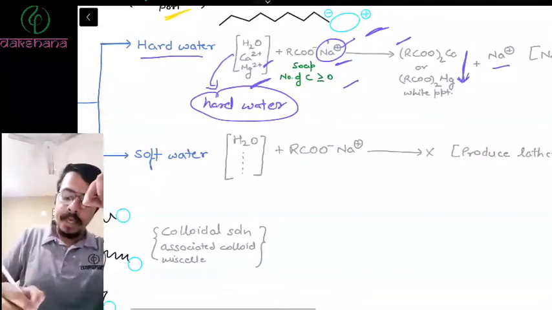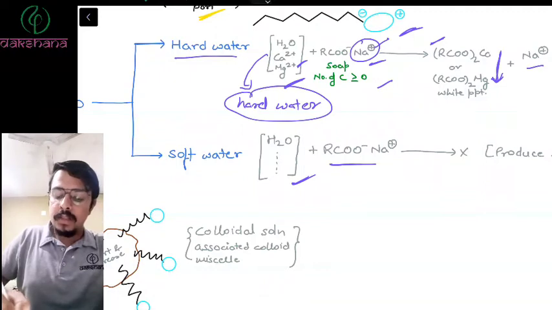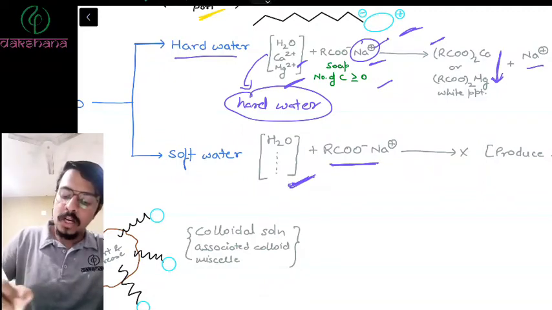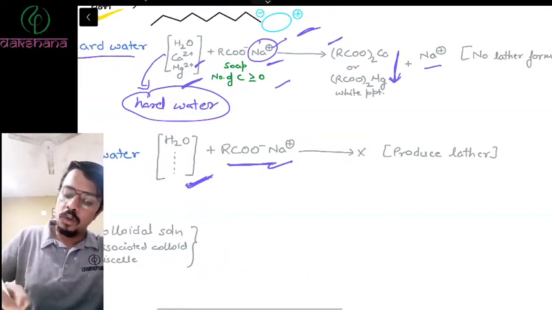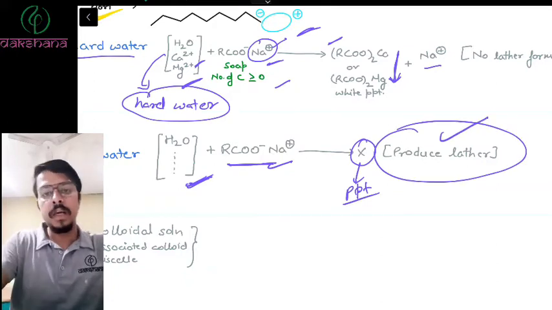Whereas in the soft water case, it does not react with the soap. So the other ions do not react with the soap, and therefore there is no reaction, no PPT, and if there is no PPT, the lather will be produced.